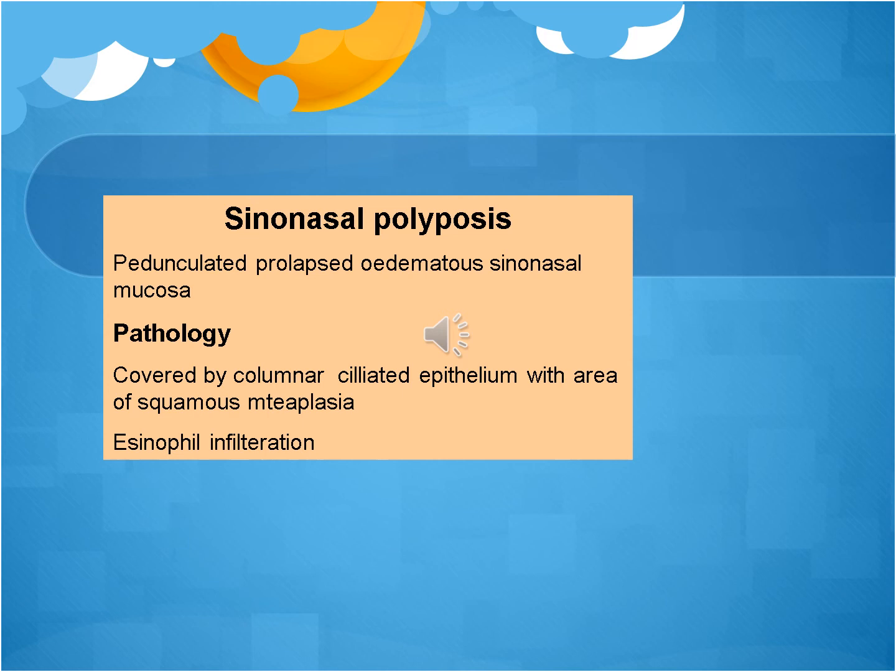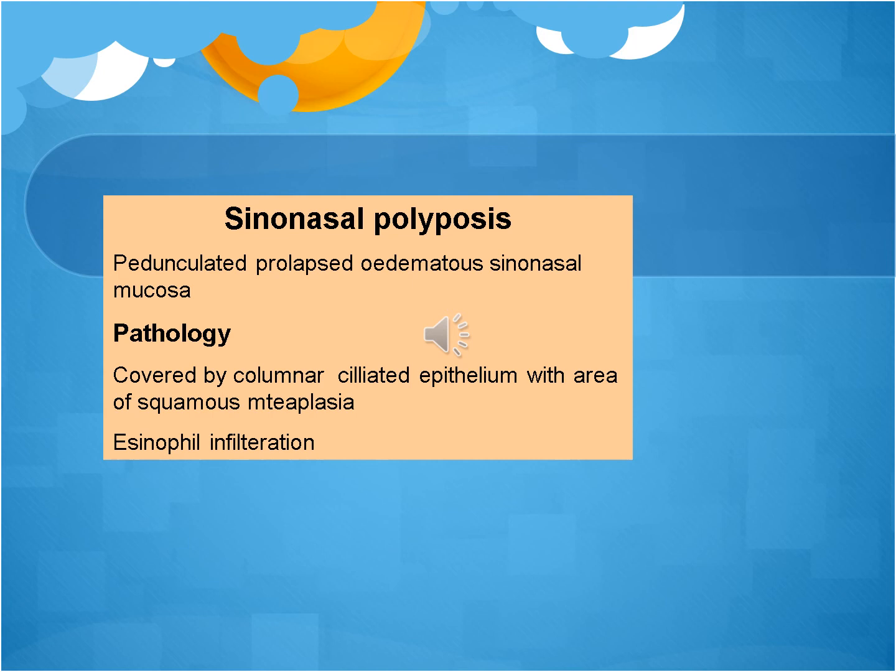We have two types of polyps, sinonasal polyposis and antrochoanal polyp. Sinonasal polyposis is the right name because it's not a nasal polyp, it's a sinonasal polyp because it appears from the sinus mucosa, but this sinus mucosa enlarges in size and goes inside the nasal cavity. So we can see it in the nose, but its origin is from the sinus.